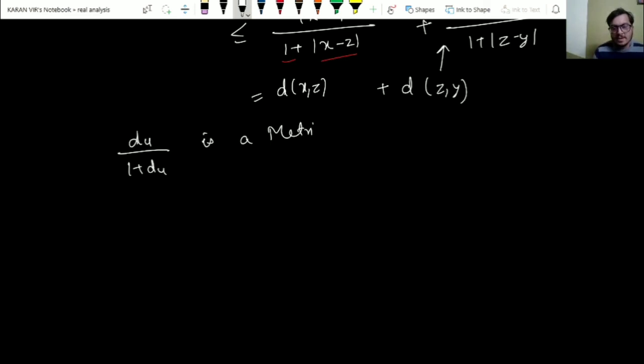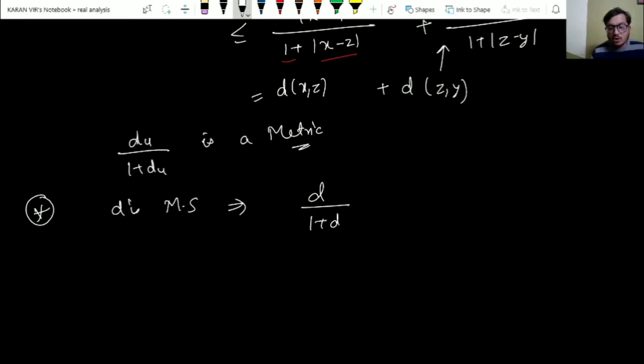So if somebody asks you to create a new metric space from a given metric space, you have a trick from right now: if d is a metric, we can always say that d upon 1 plus d always forms a metric. So that is one of the tricks which you can use in creating new metric spaces. So in the upcoming video lectures, I will be discussing a few more examples dealing with metric spaces.